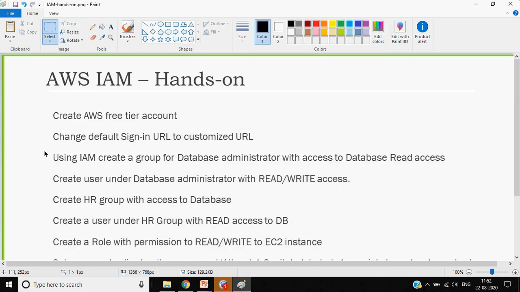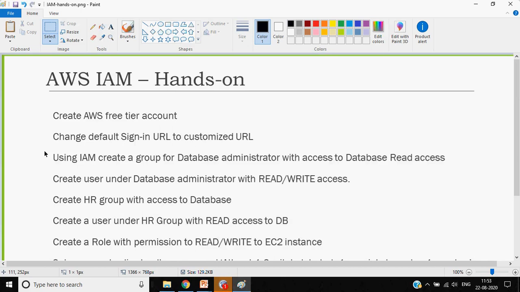So basically a general group, you can name it database administrator. And in the next point, we have to add some users to the administrator group. Yes. Create any user ABC, and attach a policy like read, write, and add that user to this particular group. At the same time, there is another group we have to create, which is HR, where we have to give read access to the database.